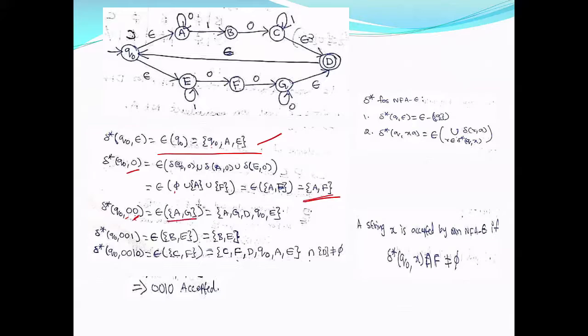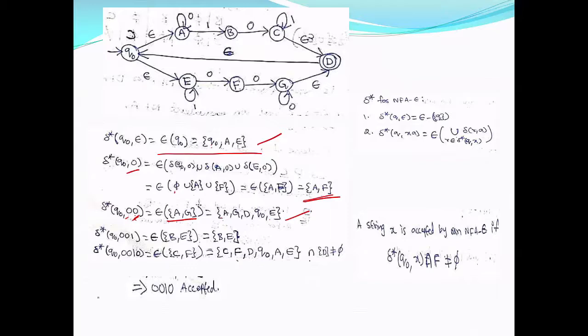So a, g. Now epsilon closure of a, g: epsilon closure of a is a itself, and epsilon closure of g is, now you can see, it is g and d, because g on epsilon is going to d. So we have included d. Now d on epsilon is q0, so we have included q0, and q0 on epsilon is a and e, so we have included a and also e. So this is your delta star of q0 on 0 0.